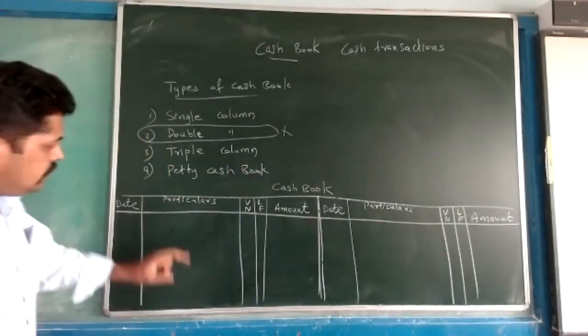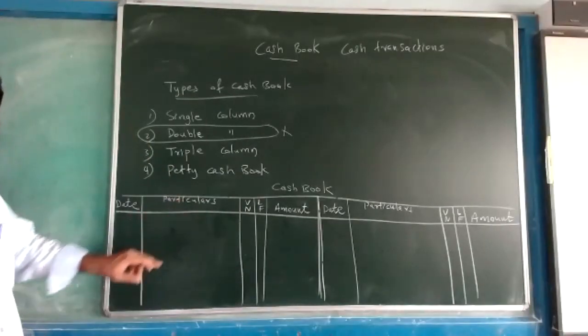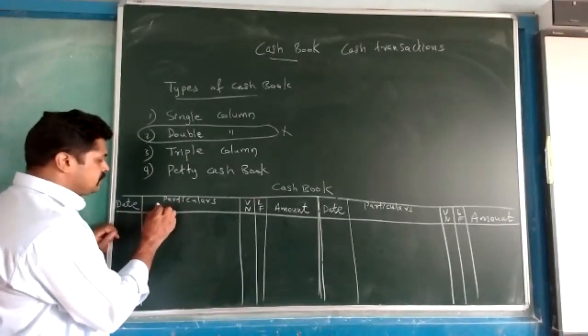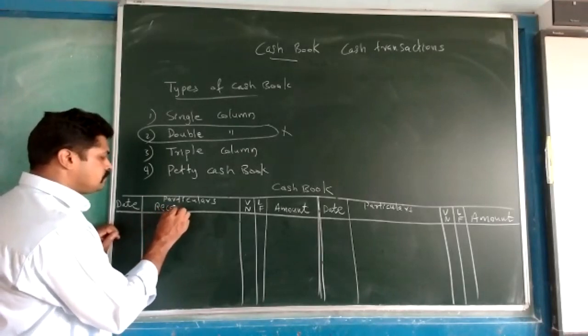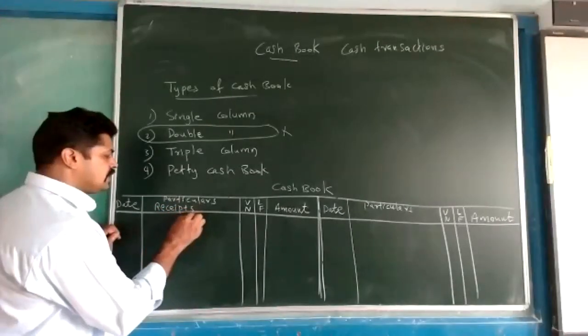Then this is a particulars column, and one more name is there: this is receipts.